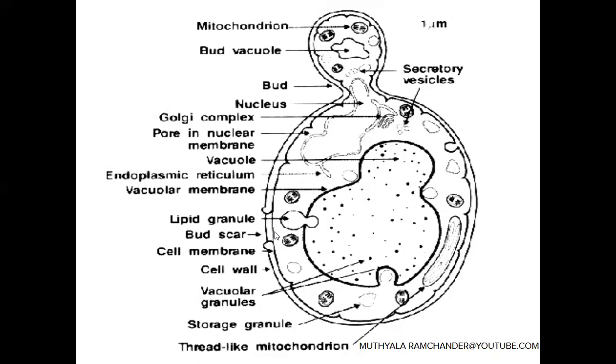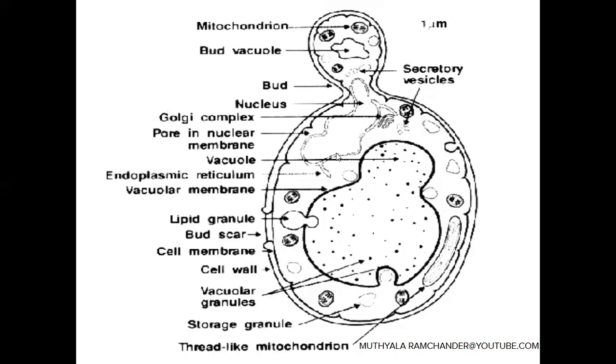Below the plasma membrane, the protoplast is present. In the protoplast, the major cell organelle is the nucleus. The nucleus is in a diploid or haploid condition. In yeast cells, sometimes a diploid nucleus is present, sometimes a haploid nucleus.